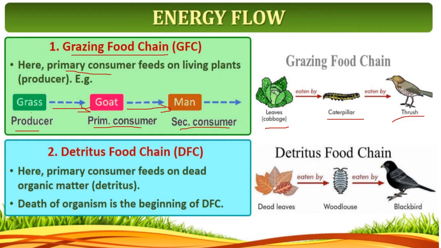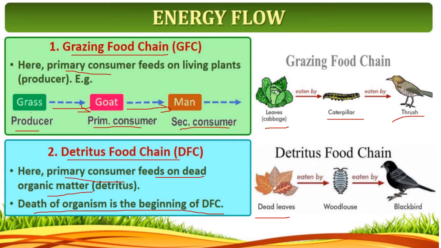Now coming to the detritus food chain, you should know it starts from the decayed material. You can see the death of the organism is the beginning of the detritus food chain. Here, the primary consumer feeds on the dead organic material. Here you can see the dead animals or the waste of the animals when they die.